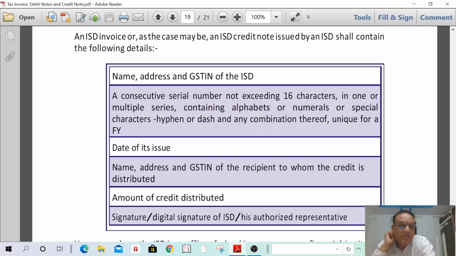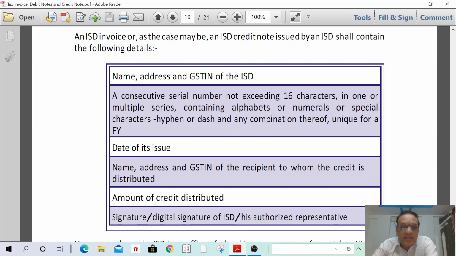Name, address and GSTN number of the ISD, a consecutive serial number not exceeding 16 characters, date of invoice, name, address and GSTN number of the recipient to whom the credit is distributed, amount of credit distributed, signature or digital signature of the ISD or his authorized representative. That means he has to mention these details when he is passing the credit to the recipient unit.